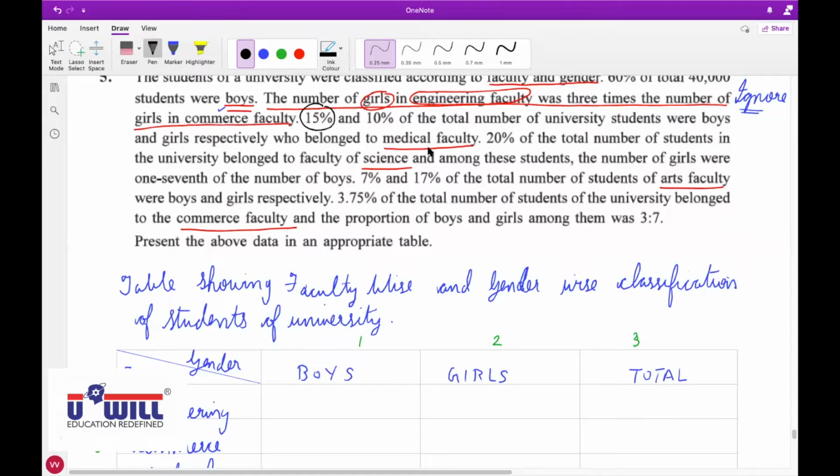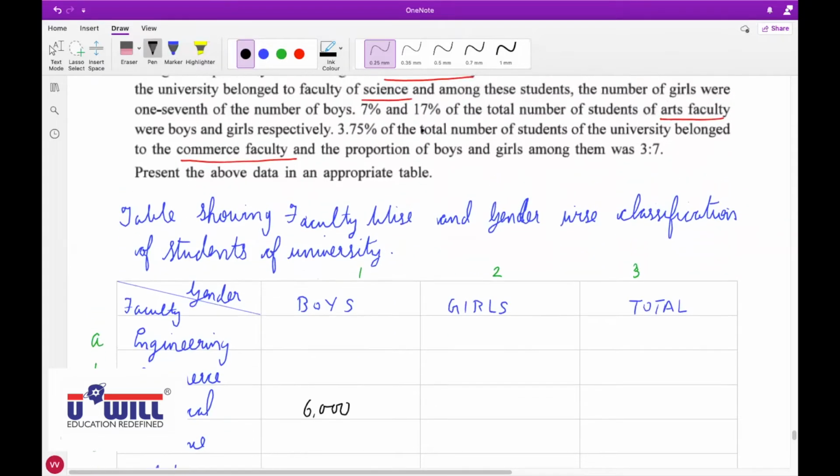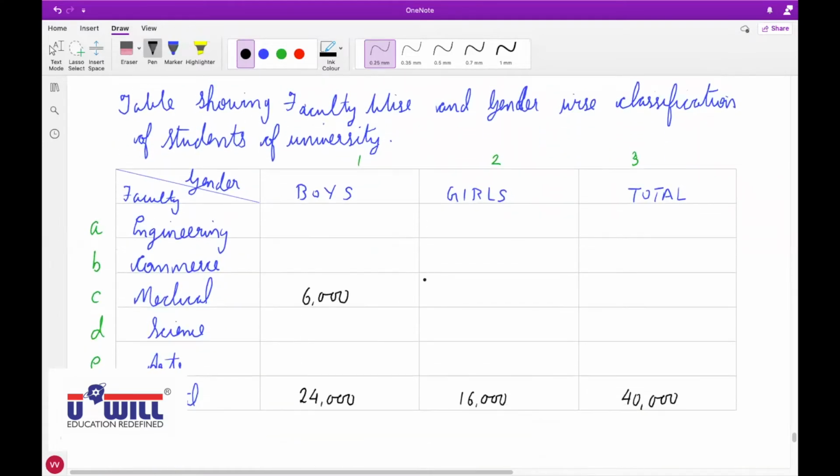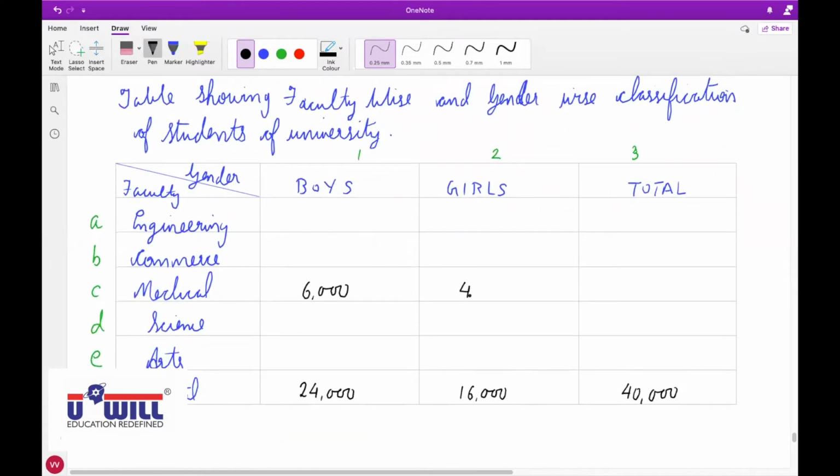How will you find girls, Pratham? Sir, 40,000 multiply 20 upon 100. 10% are the girls. Why 20? Sorry. 40,000 into 10 and directly press percentage only. No need to do upon 100. Directly do 40,000, 10, and press percentage. So you get 4,000. Yes, 40,000, 10%, 4,000 are there.